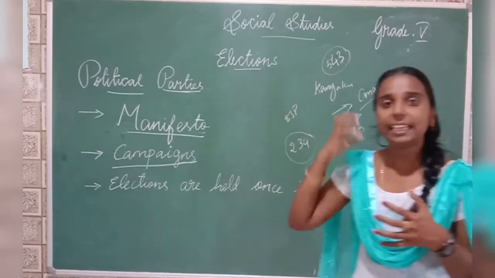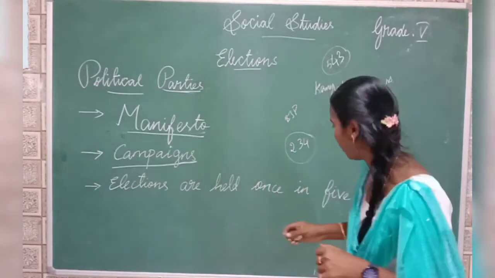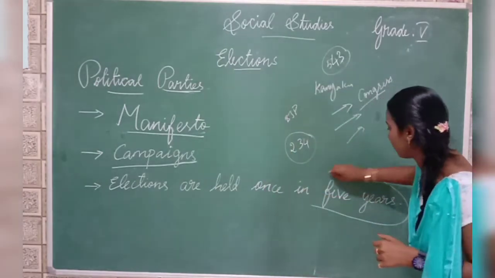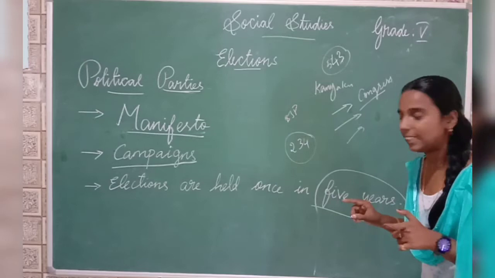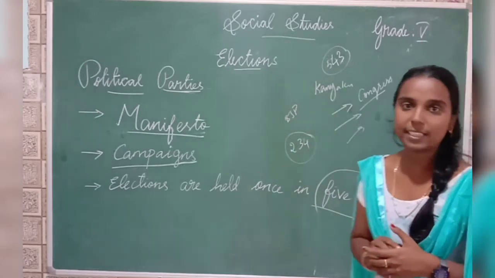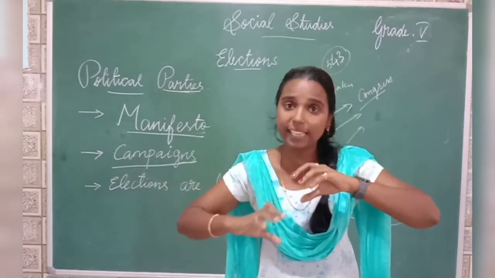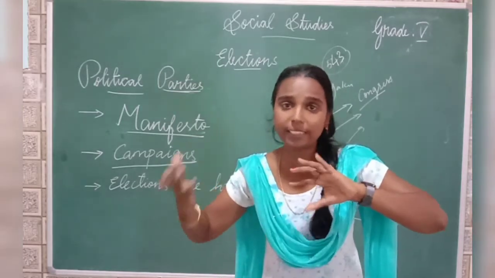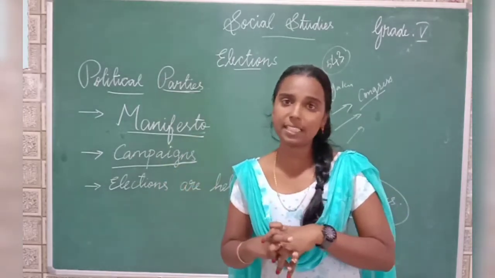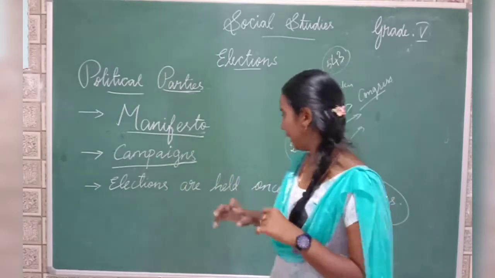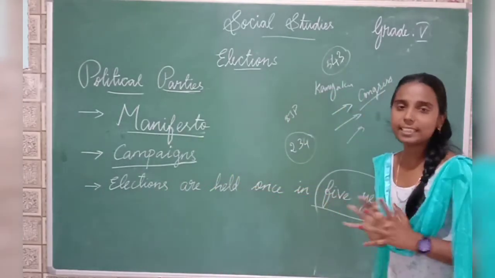In India, elections are conducted once in 5 years. For example, if we elect our state government this year, then only after 5 years will the next state government election be conducted. So in India, elections are held once in 5 years.